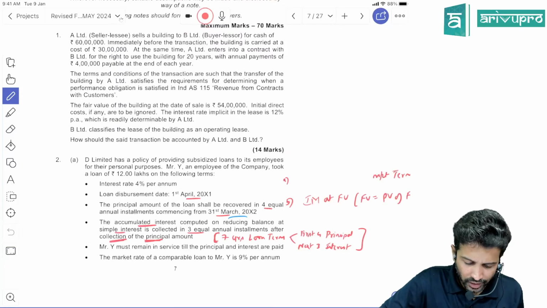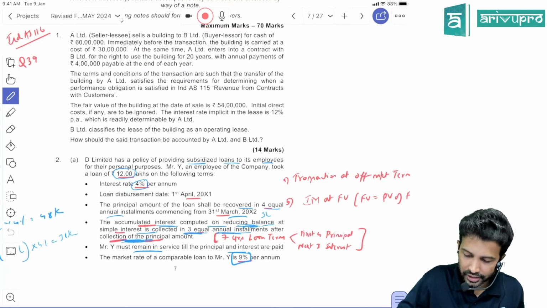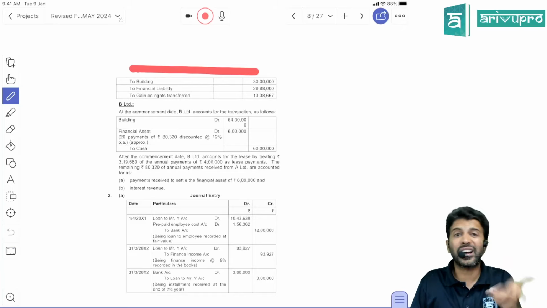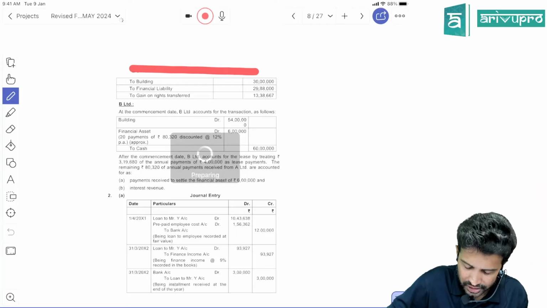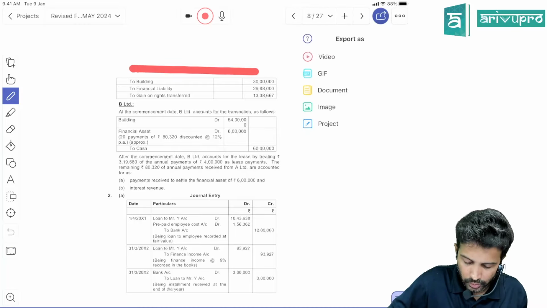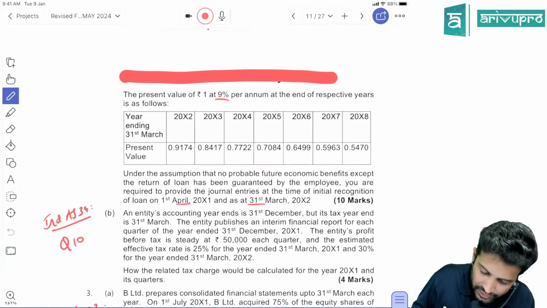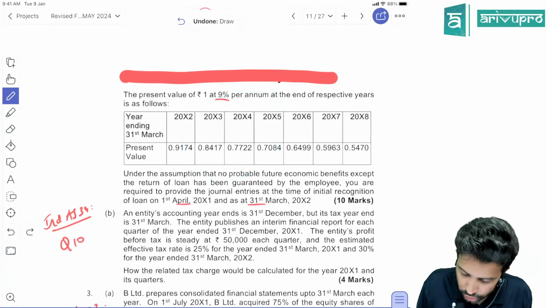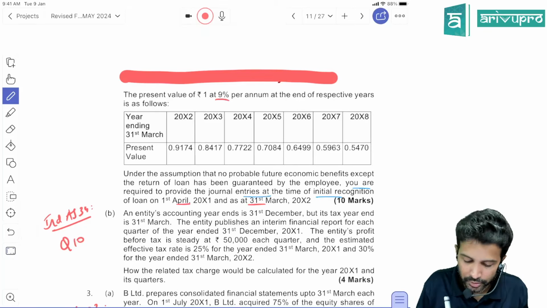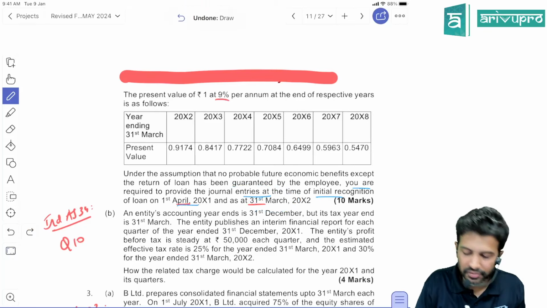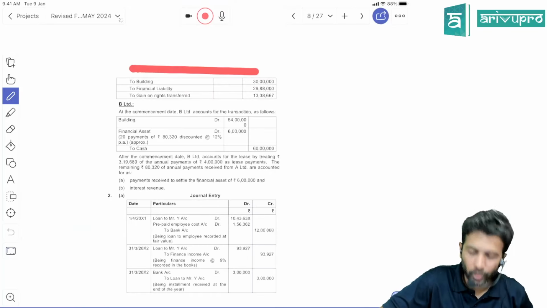Now what did they ask in the question? If you see the requirement, it was journal entries. They asked you to prepare the initial measurement ka journal entry. It is there somewhere, I'll just show you. One minute. Here, they have only given 9% discount factor as I told. You are required to provide the journal entries at the time of initial recognition and on 31st March 2022. Basically, first year ka journal entry they are asking. Okay, what is the journal entry?